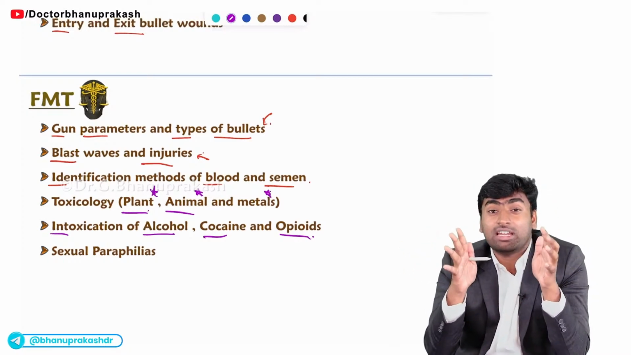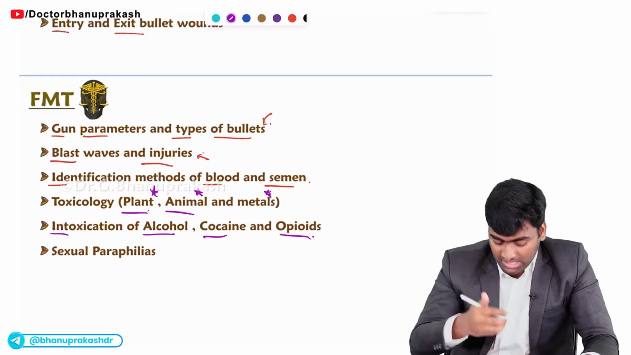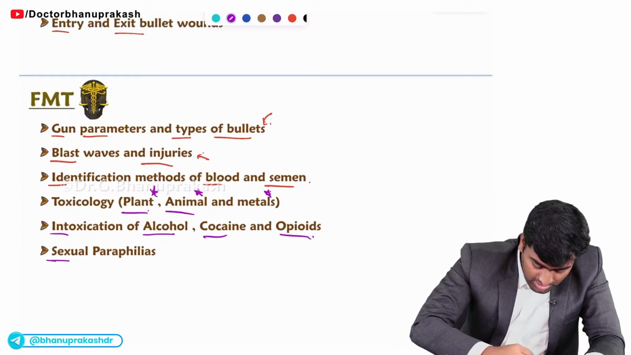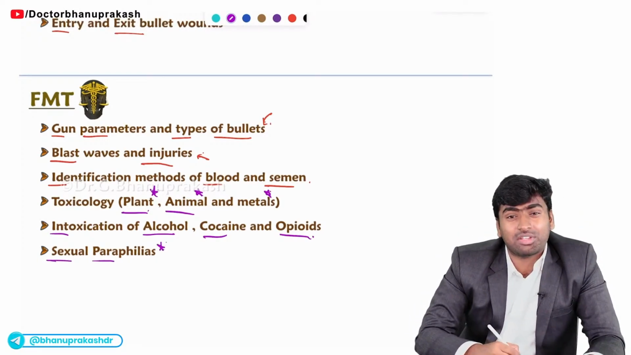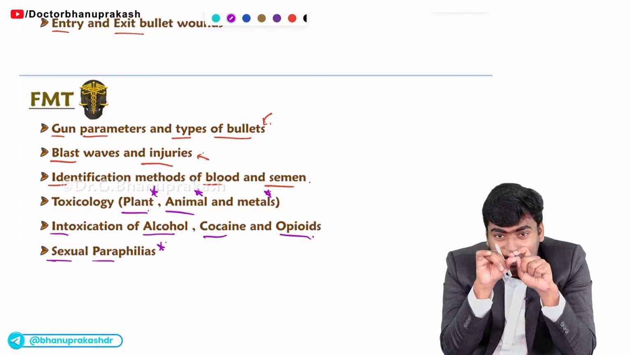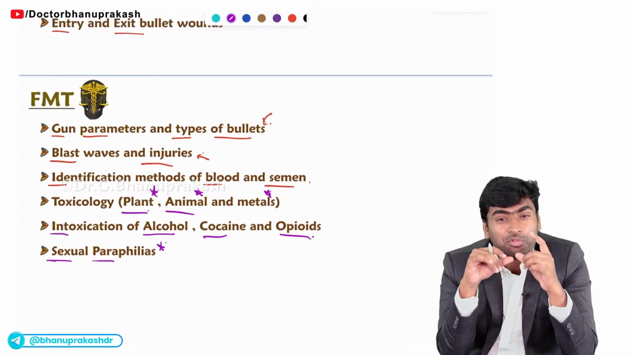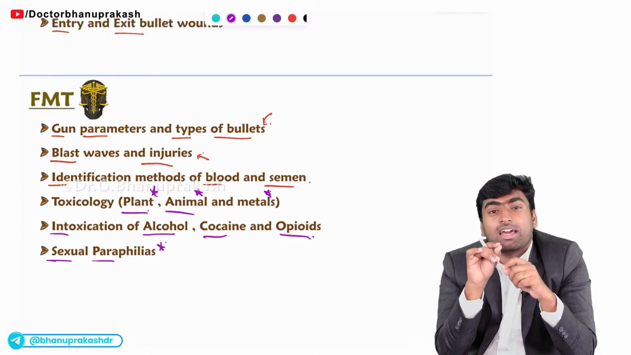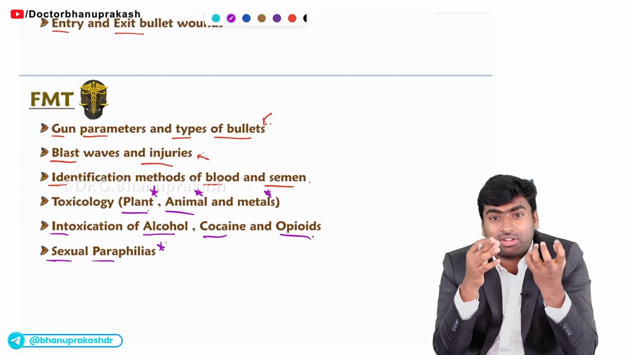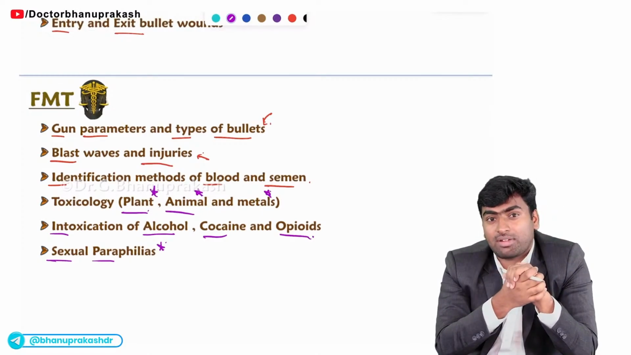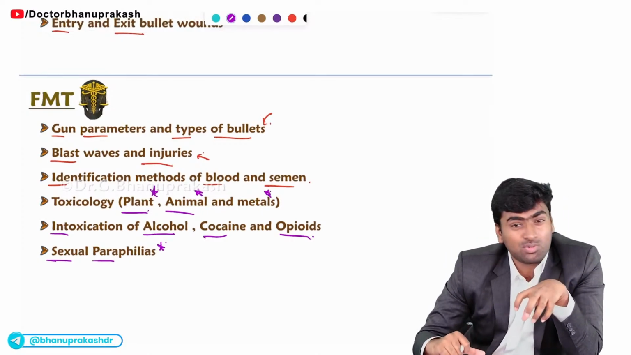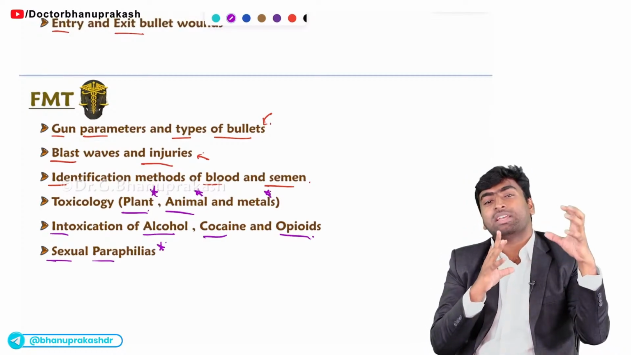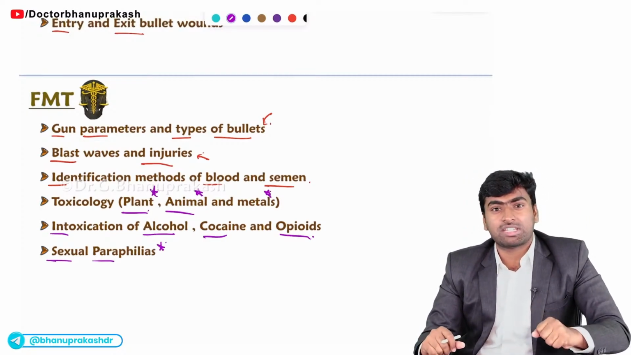Fine. And the final most important part of forensic medicine is sexual paraphilias. Mostly they will give a description of a sexual paraphilia and ask which of the following is being described there. They will ask you the definition of it. So just remember sexual paraphilias. These are the must-know and most important topics from our basics to our connecting subject, which is FMT.